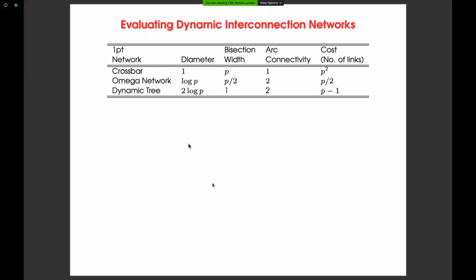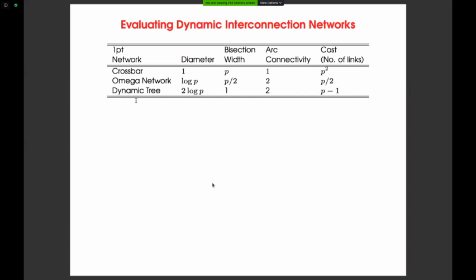In case of omega network, the diameter is log p, since log p stages are there. Bisection width is p by 2. If you remove p by 2 links, it becomes 2 parts. And if you remove 2 links, that is the arc connectivity: the node will detach from the network if you remove 2 links in case of omega network. And the cost of link is p by 2.